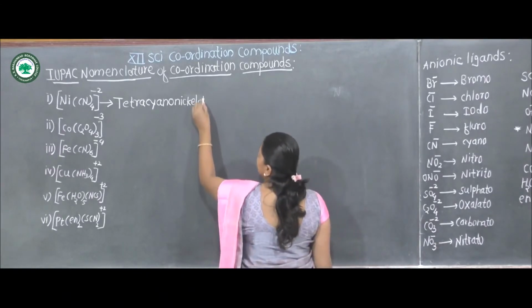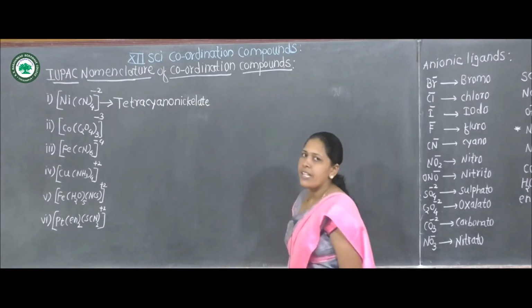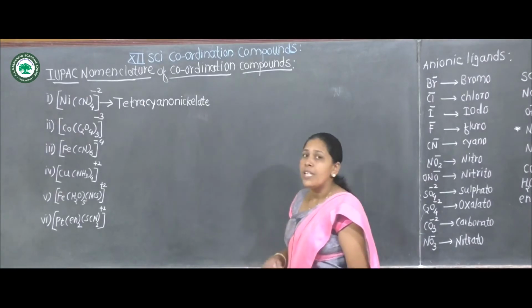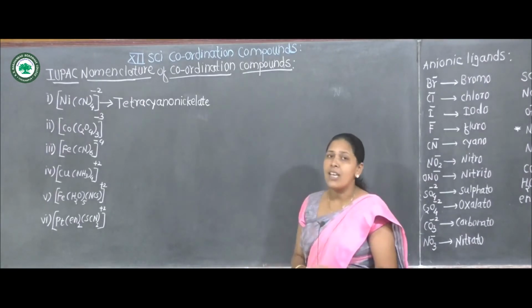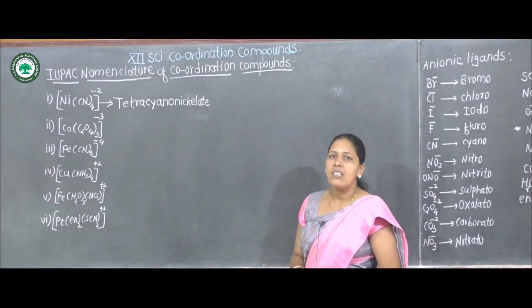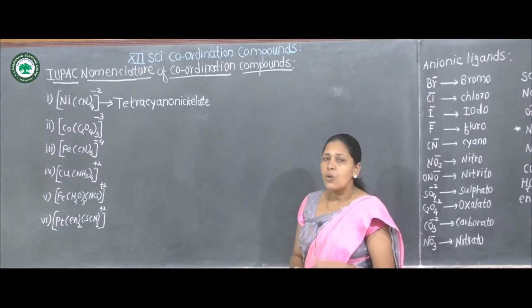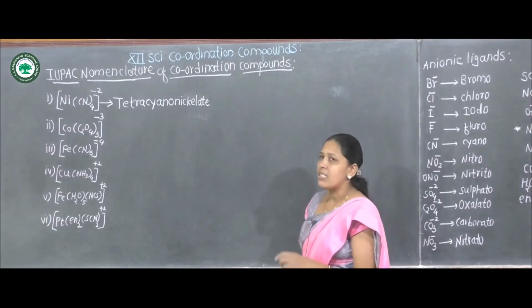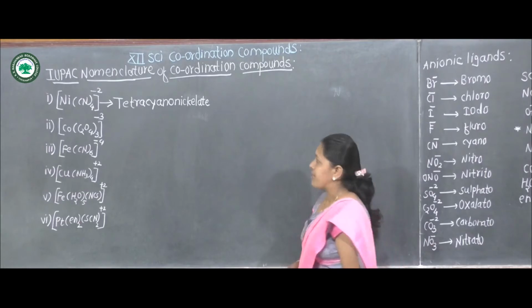Ate. Therefore the name is tetracyanonickelate. Then after the name of the central metal ion, the oxidation state of the central metal ion is written in Roman numerals in parentheses without any space.